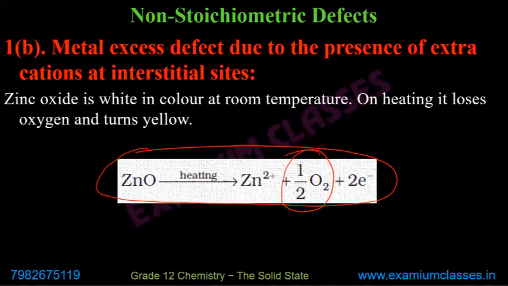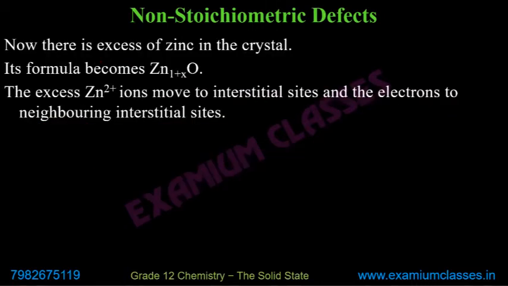Zinc oxide is white in color at room temperature. On heating, it loses oxygen and turns yellow. So remember, zinc oxide also has a yellow color range. Now there is excess of zinc in the crystal. Its formula becomes Zn(1+x)O as compared to oxygen. Now zinc metal is in excess. So the excess Zn2+ ions move to interstitial sites.